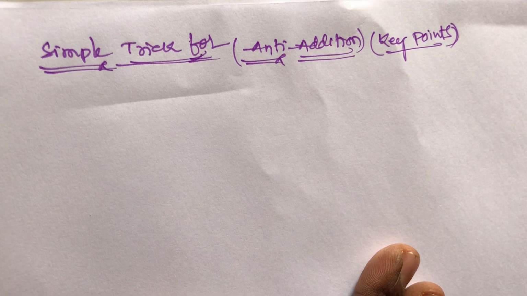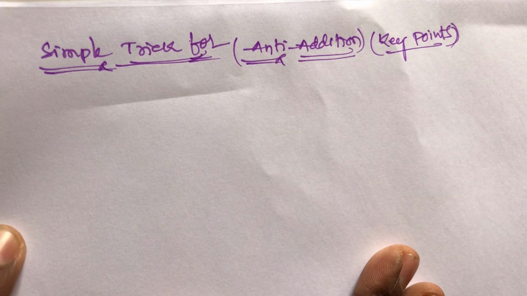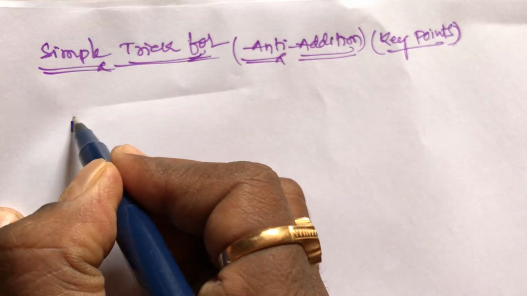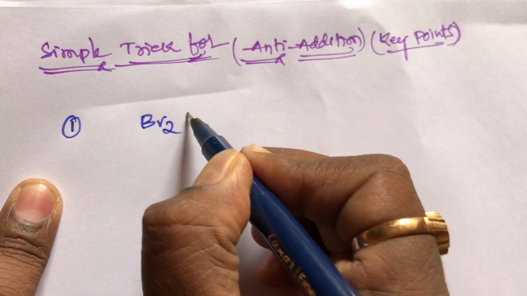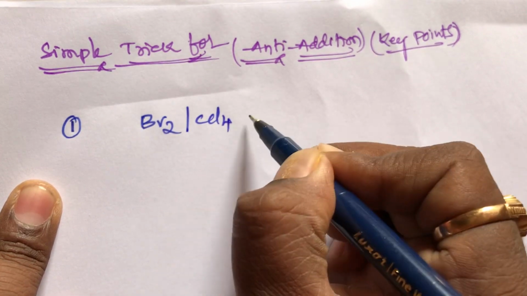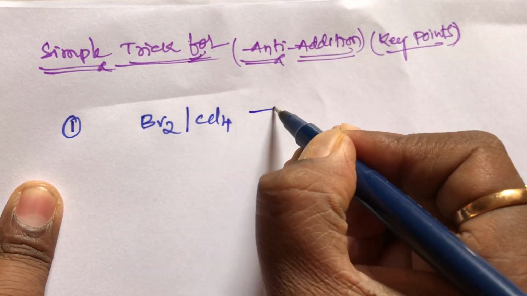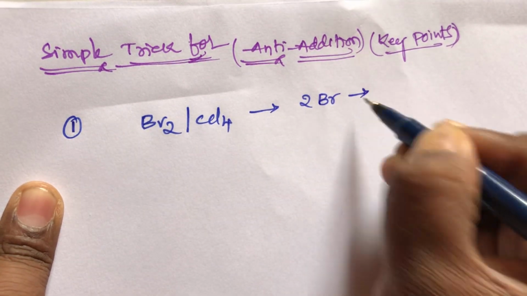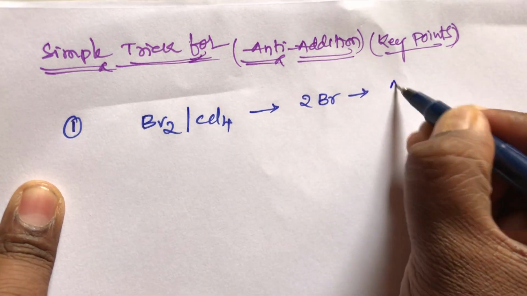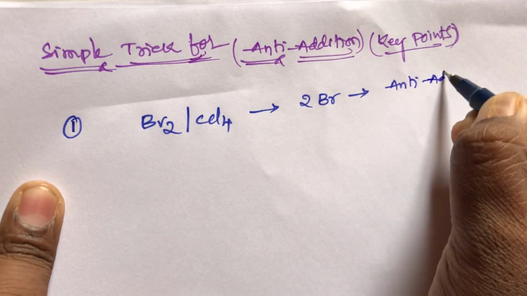Students, now the most important point: I will give a simple trick for anti-addition reactions. I will give the key points. Simply remember, students, the first one is bromination, Br2 in the presence of CCl4, to form two bromines. It also undergoes anti-addition reaction.